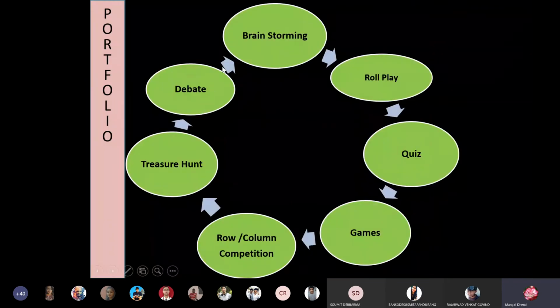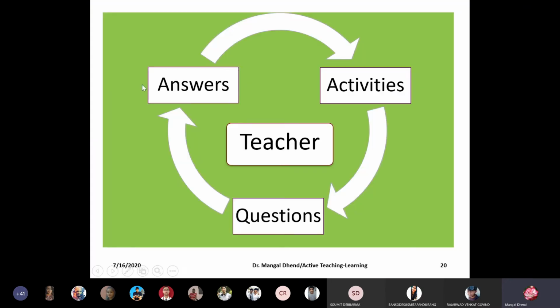Okay. Then brainstorming. Brainstorming means you can discuss a number of things in the class, making other people think. Role play also you can do. Then quiz, games, row and column competition, treasure hunt, debate. I will show you the question answers. Is there any question up to now? I want to ask, students, do you have any question?